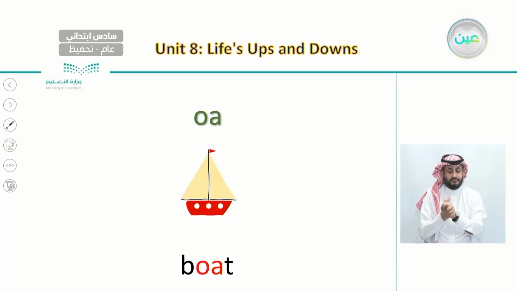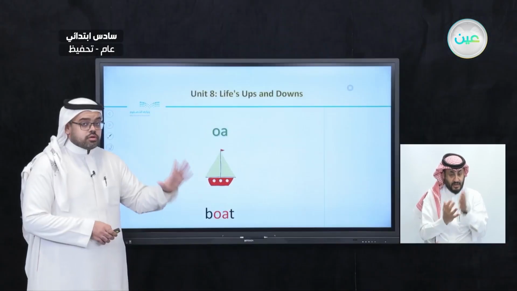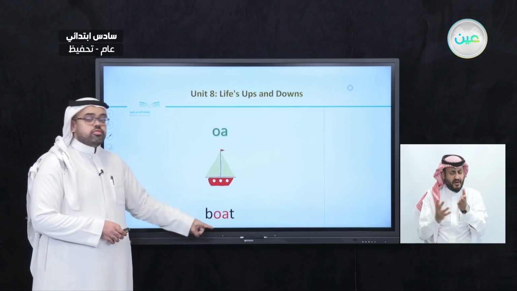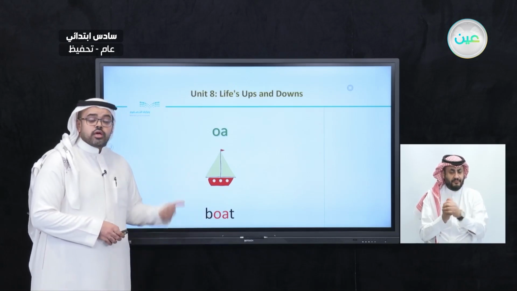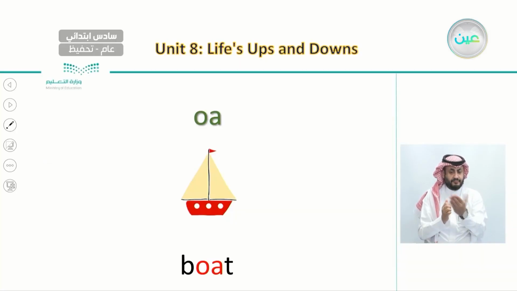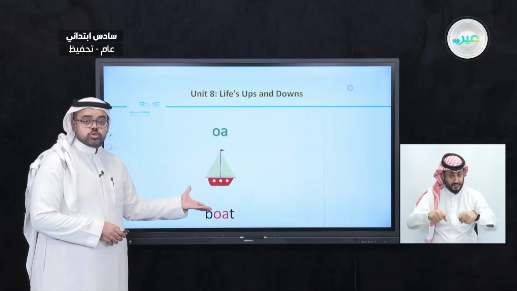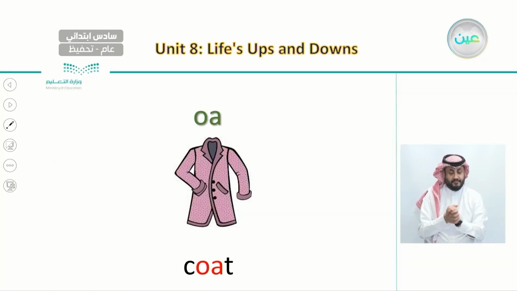And now, new words that have the O and A in the middle. Not necessarily at the end, but in the middle, as we can see here. Let's listen to these words and say them again. Boat. Say with me, boat. This is a picture of a boat which usually sails on the sea.